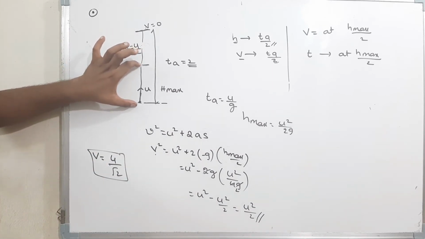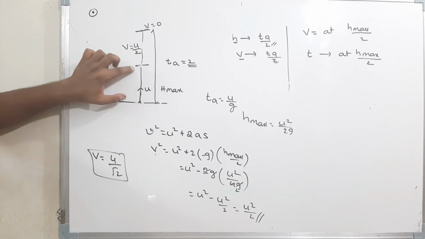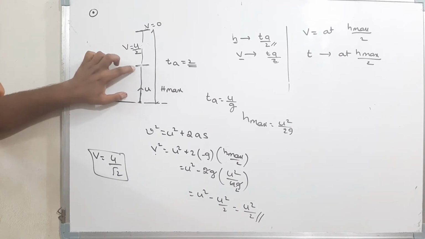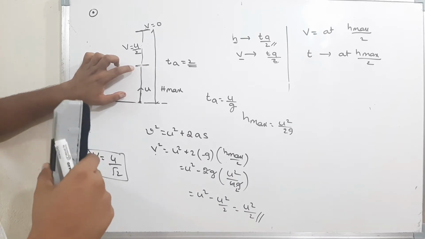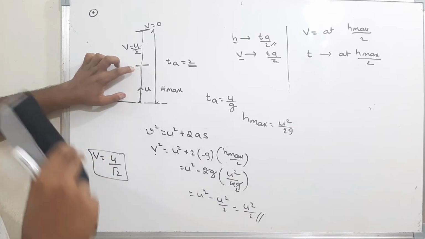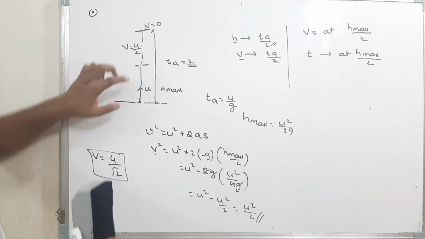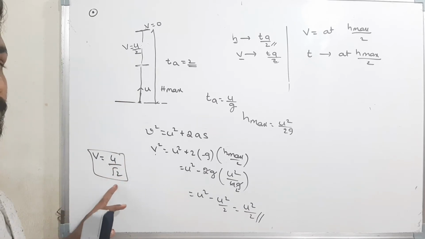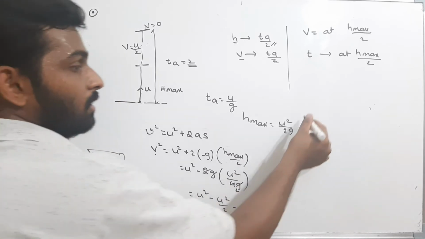At half of the maximum height, the velocity is not u by 2. Without knowing, we assume it is u by 2, but it is not u by 2. The velocity is u by root 2. Please remember this.